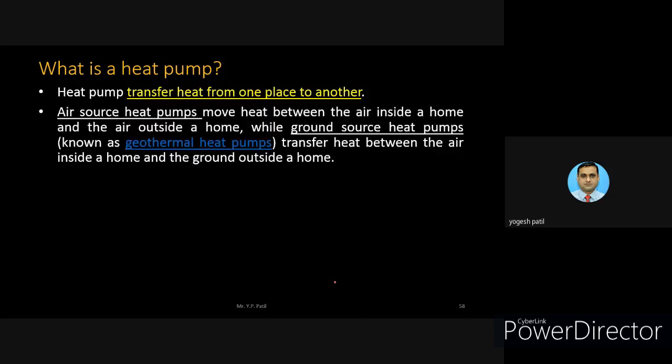In an absorption chiller also, the pumps are there, so the function is the same. It can transfer heat from one place to another. There are two types of heat pump. The first type is the air source heat pump, that moves the heat between the air inside a home and the air outside a home.